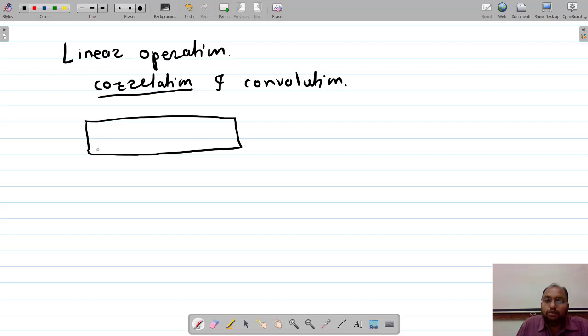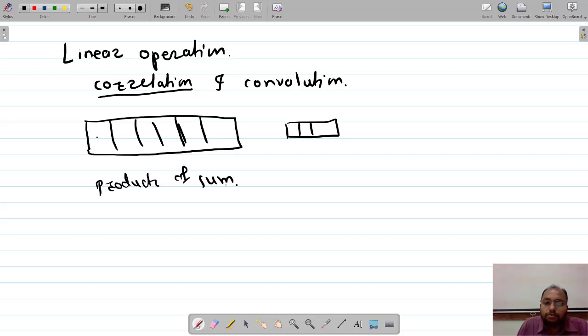I hope you have studied the overlap-add and overlap-save methods. Let us say this is my one-dimensional data, and I have one mask over this. Then I am going to overlap this mask over here, and perform the sum of products. That is nothing but my correlation. And the convolution is nothing but what?